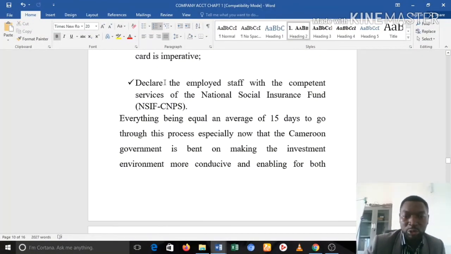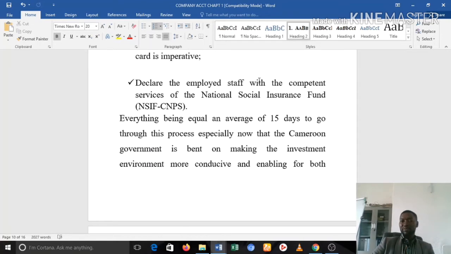But don't forget that you have some other identifications to make. You must also identify yourself with the National Social Insurance Fund and also the National Employment Fund. You must declare that you exist there and register, because there are some taxes that you have to pay, especially for your employees. You have to pay taxes on your employee salaries and contributions. Some of them you pay with taxation, but others you pay with the CNPS, the National Social Insurance Fund.